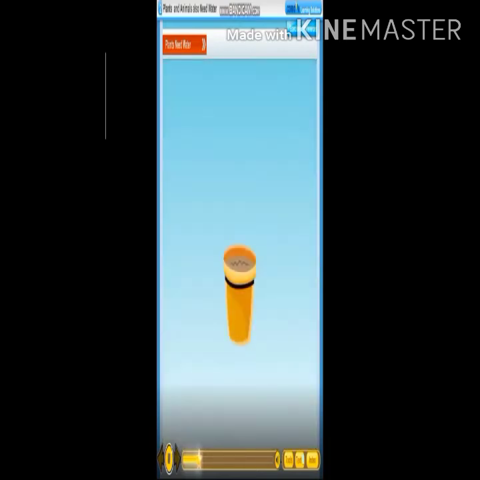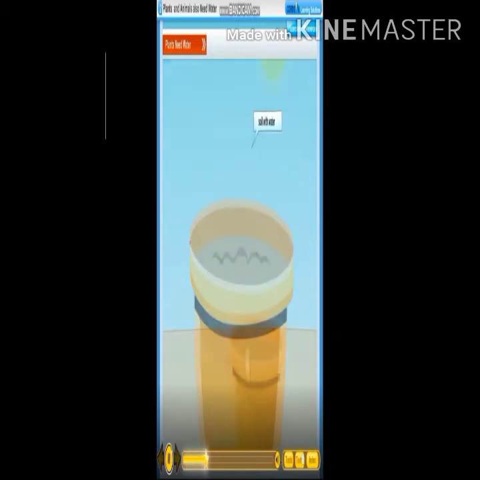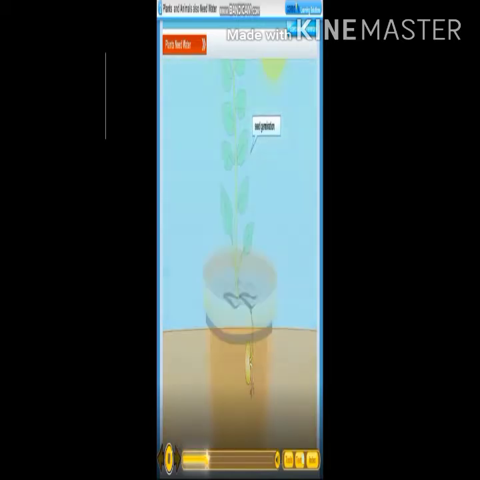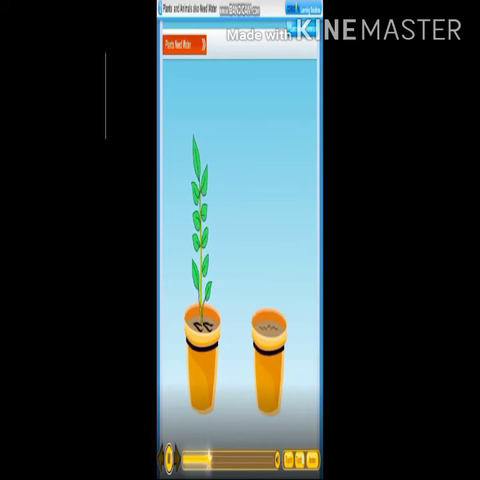Activity. Take some seeds and put them deep in a pot filled with soil. Do not water the seeds. Now, take some more seeds and put them deep in another pot filled with soil. Water the second pot daily. You soon see small green plants coming out of the second pot, while nothing grows in the first pot.